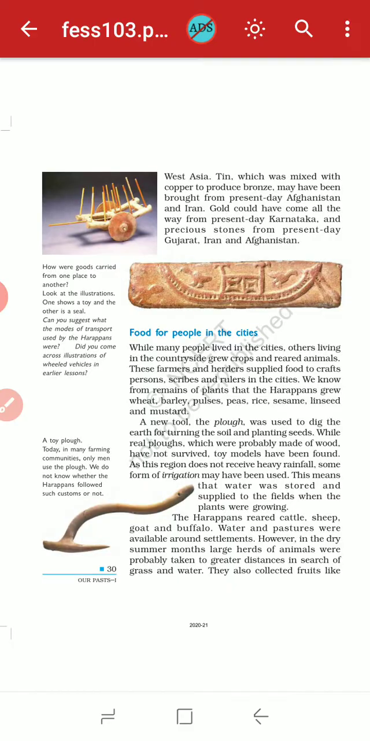Toy models have been found in this region that does not receive heavy rainfall. Okay, some kinds of toy models were found where the rainfall is very low. That means water was stored and supplied to the fields when plants were growing. Okay, that means the places where they were found had little rainfall. So what did they do? They stored their water for further use for their crops.